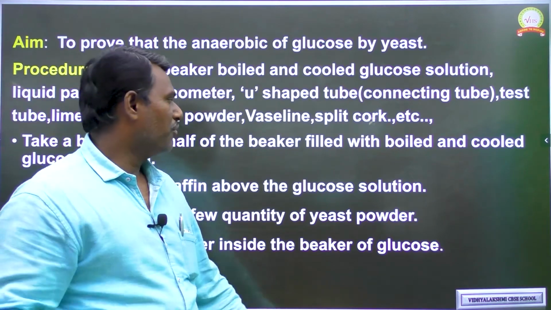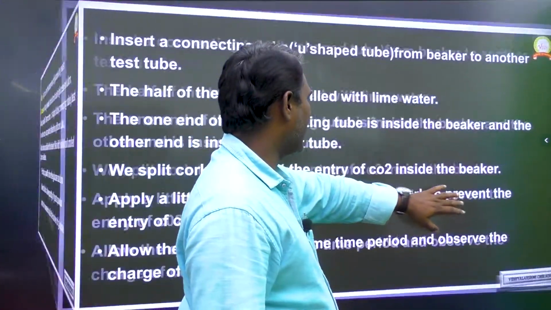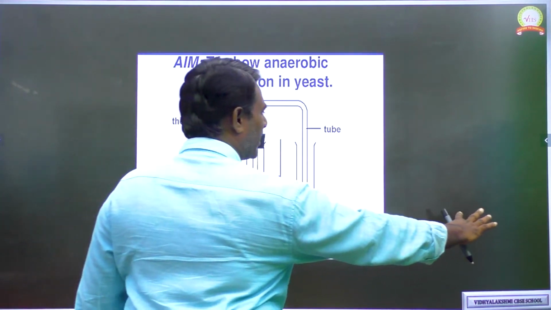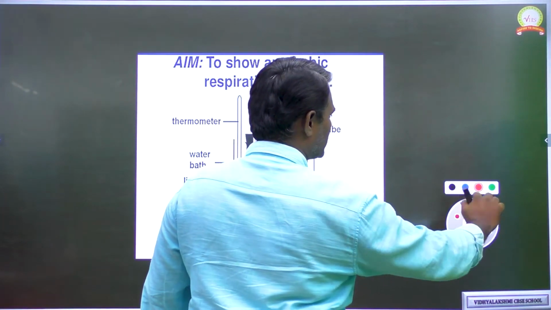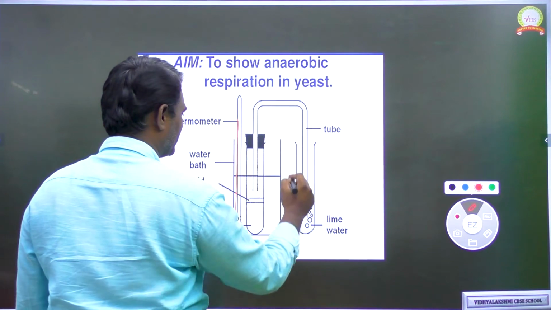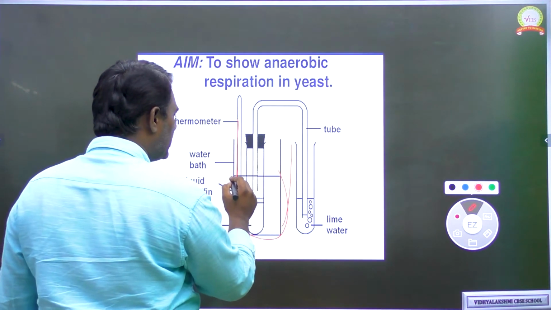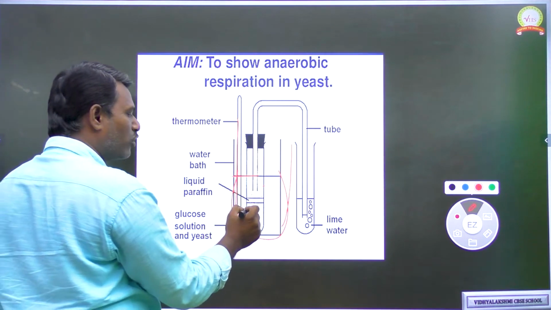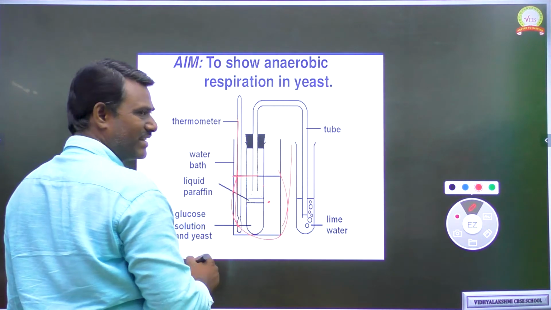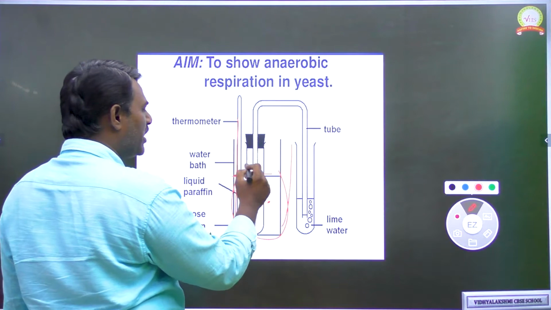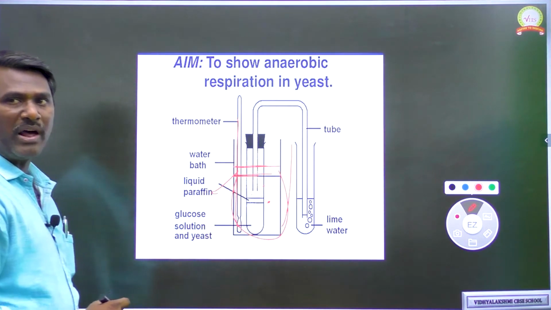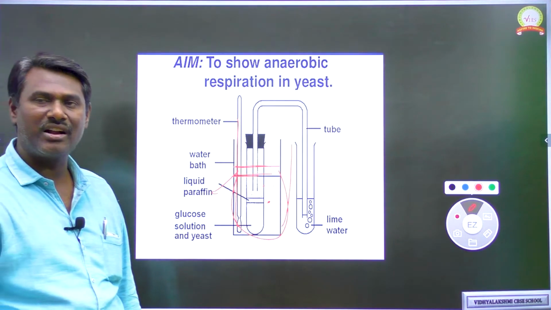and cooled glucose we should keep, as I can explain with the diagram, as you can see here. First of all, you need to take a large beaker like this. Okay. So half of the large beaker is filled with boiled and cooled glucose, and inside the boiled and cooled glucose we should keep yeast powder like this. Okay. And on top of the boiled and cooled glucose we can keep liquid paraffin like this. So this liquid paraffin does not allow oxygen to penetrate inside the beaker.